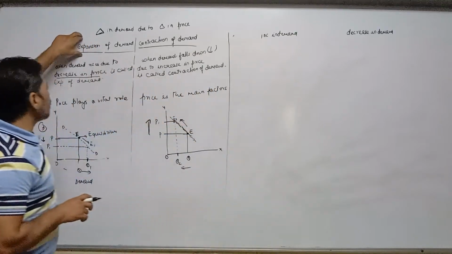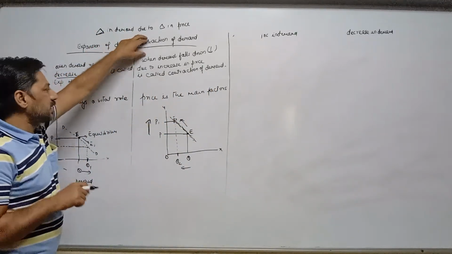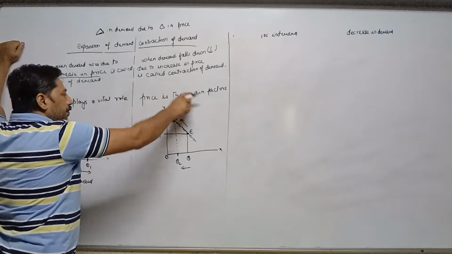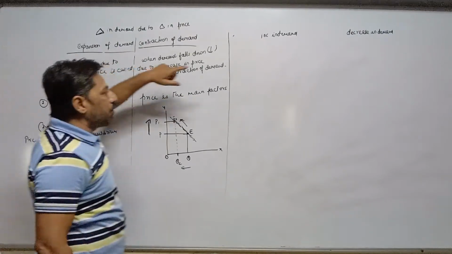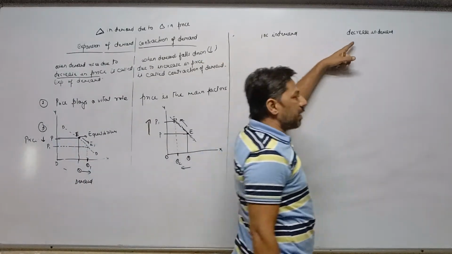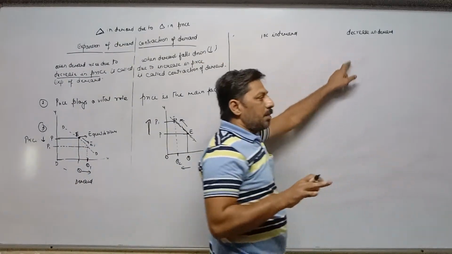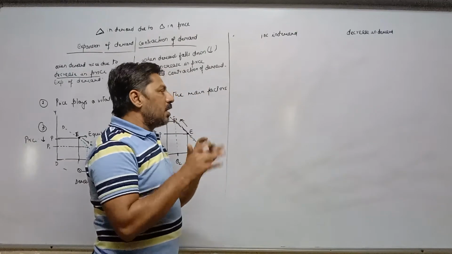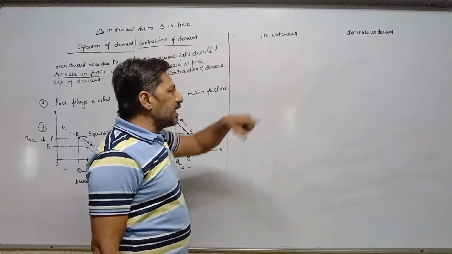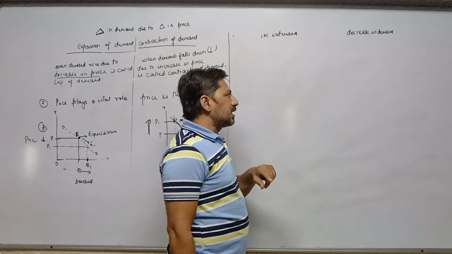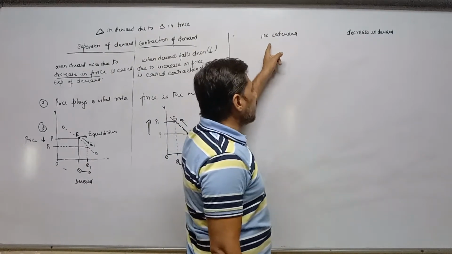In case of expansion and contraction, price is the main factor and plays a vital role. Price changes. But in case of increase in and decrease in demand, price does not change. Price remains constant.